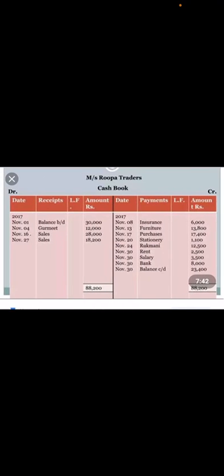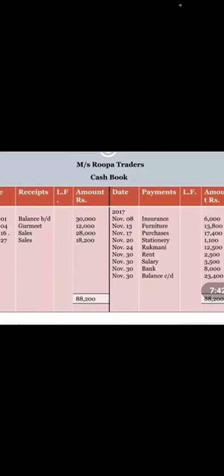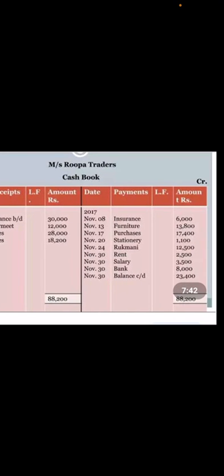Because your cash, the asset you had, is decreasing, so when it is decreased, it has to be credited, and insurance is an expense, so whenever you incur expense, that expense has to be debited, correct? So your journal entry is insurance account debited to cash account. So your cash account is credited, so on the credit side of your cash book you have to write insurance. The amount is 6,000, correct?